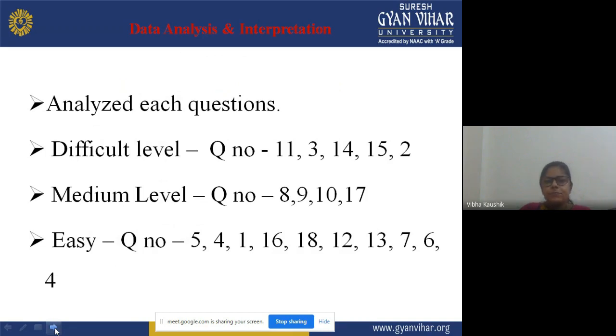For example, you have administered an intelligence test on the learners, and you get some scores: individual A gets 20, B gets 40, and C gets 100. These are the raw scores that you get after administering an intelligence test.